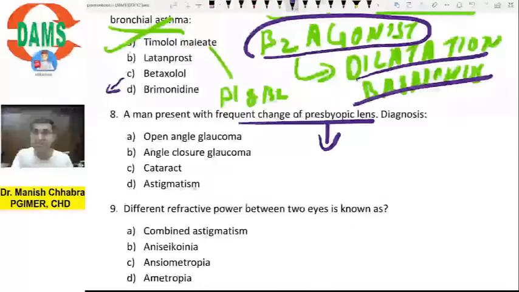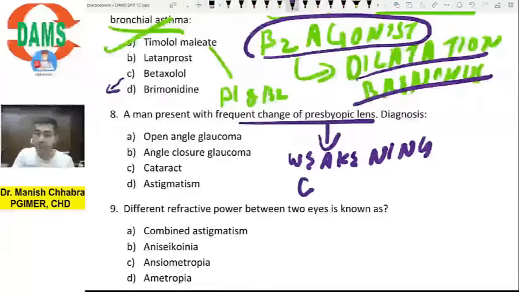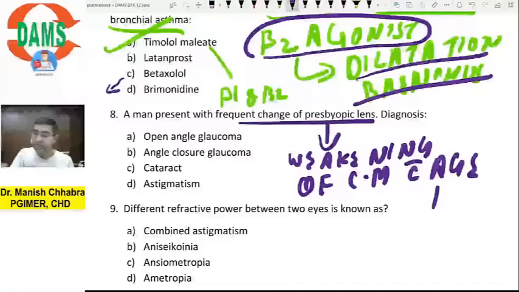A man presents with frequent change of presbyopic lens. So what is presbyopia? It is loss of near vision with respect to age. Why does it happen? It happens due to weakening of the ciliary muscles. Presbyopia is due to weakening of ciliary muscles with age. With age means most commonly it is seen after 40 years.